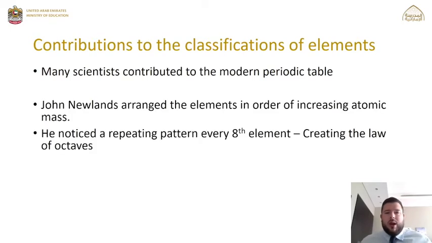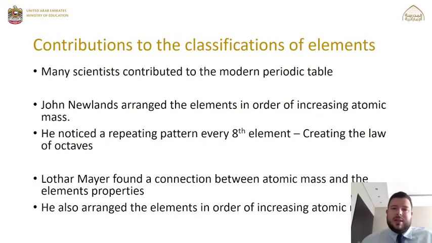So we'll start with a guy called John Newland, and this is right back at the start when the periodic table was first invented. And what he did was arrange the atoms and elements in order of their increasing atomic mass. Now we know now the increasing atomic mass is everything that is contained within the nucleus. What he noticed was that every 8th element there was a repeating pattern, and he named this the law of octaves. So the law of octaves describes the repeating pattern for every 8th element.